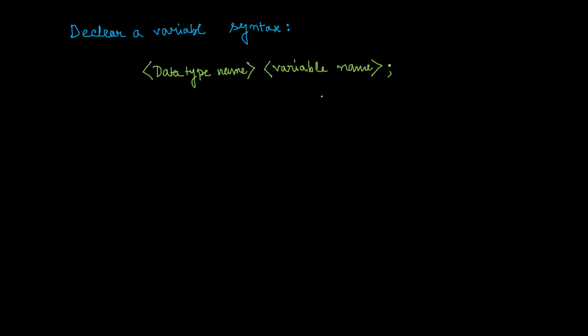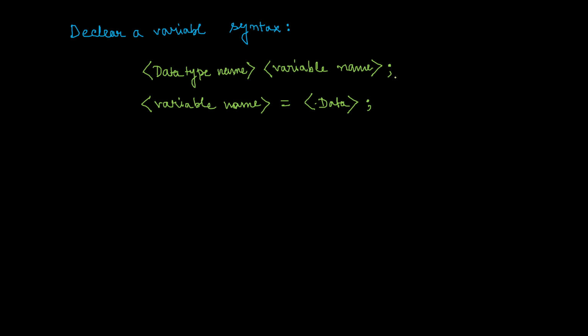And if you want to store something within the variable, you have to write the variable name, equal to, the data, then again a semicolon.